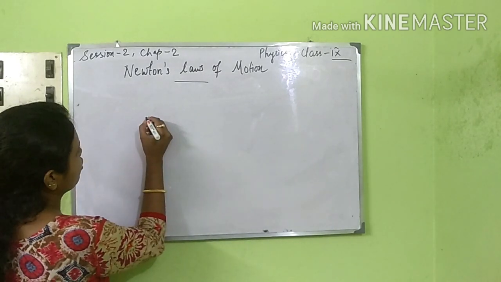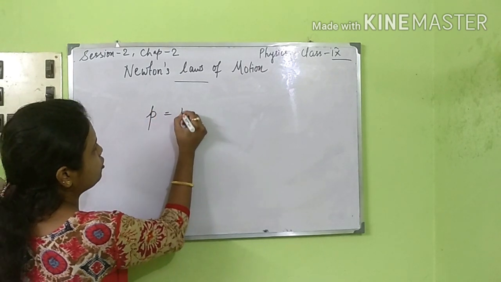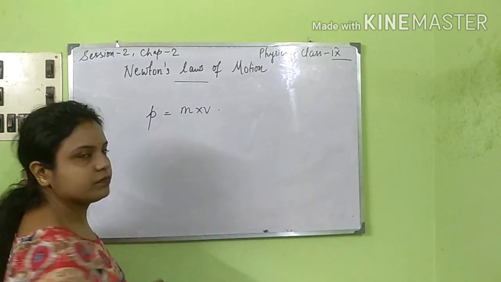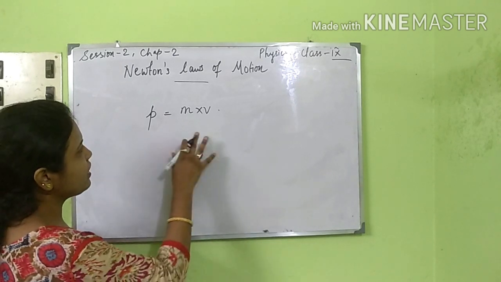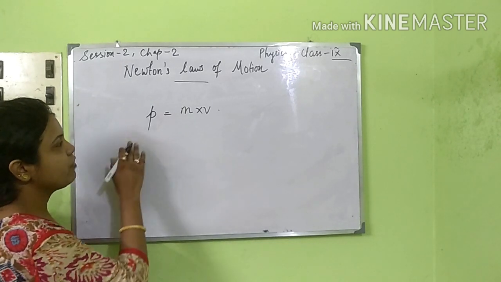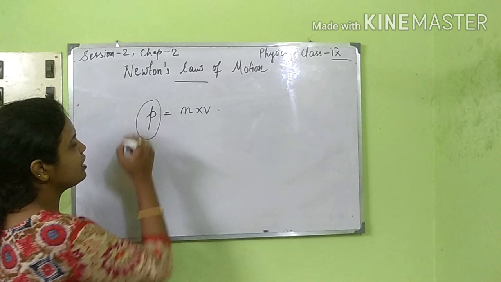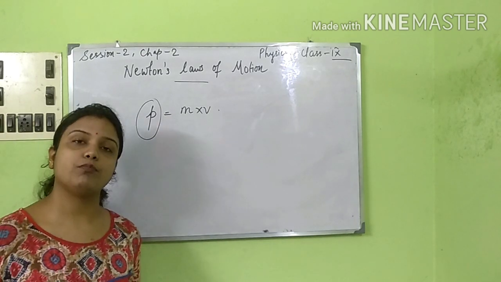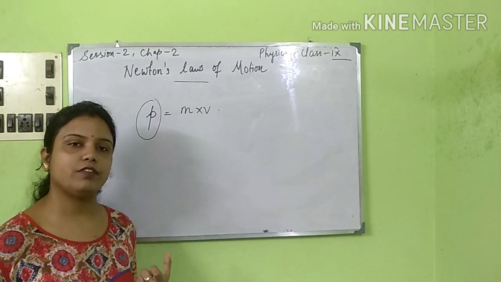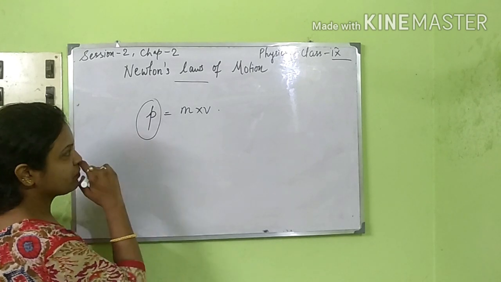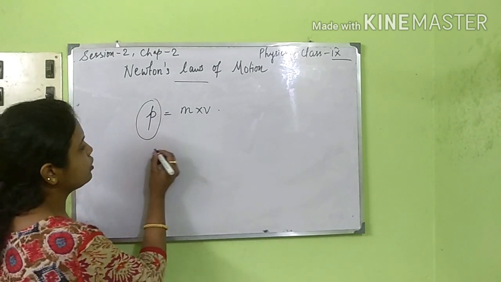We denote it by P is equal to mass into velocity, right? Now whenever we come to this, we bring in the rate of change of linear momentum. What is the rate of change of linear momentum? I will just derive it for you.